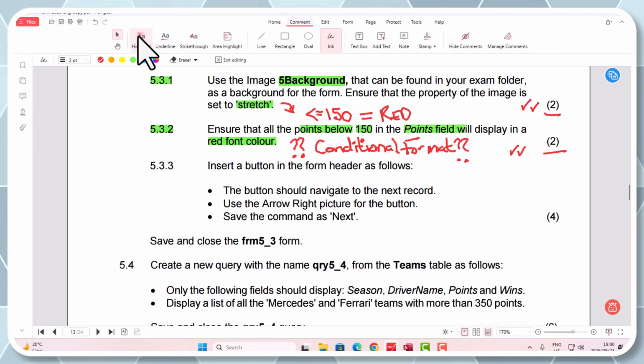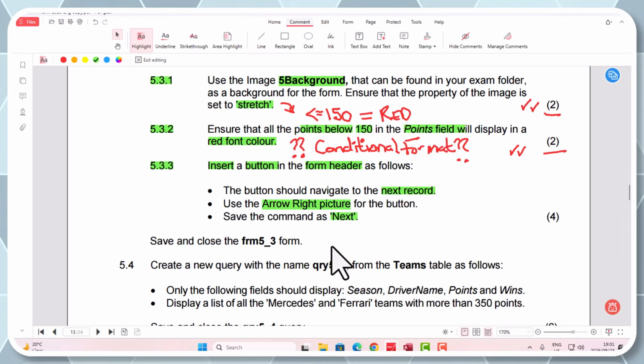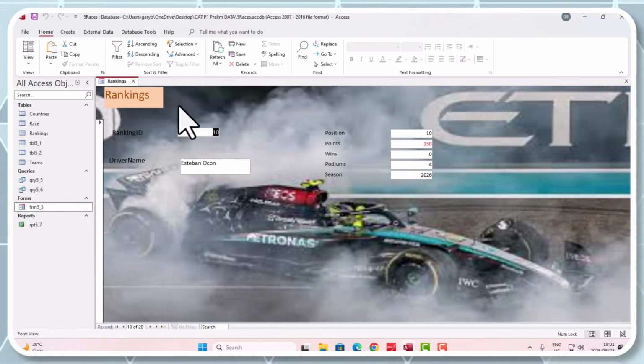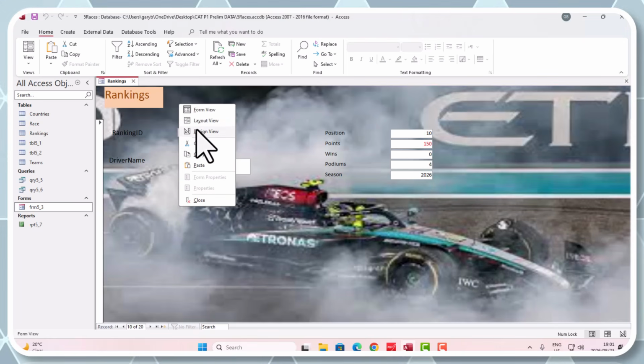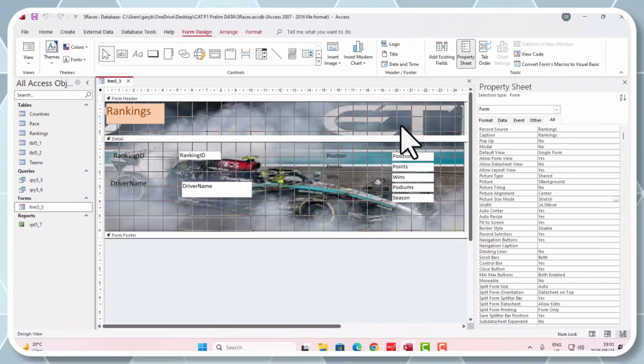Next one, 5.3.3. Insert a button in the form header as follows. The button should navigate to the next record. Use the right arrow picture for the button. Save the command as next. That should be some fun. Okay, good. So we're going back here. We're going to go back into design view. Right, and here is our header.